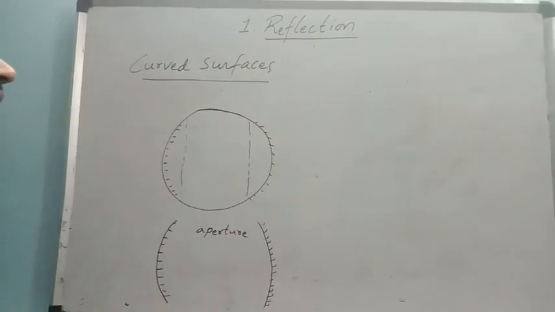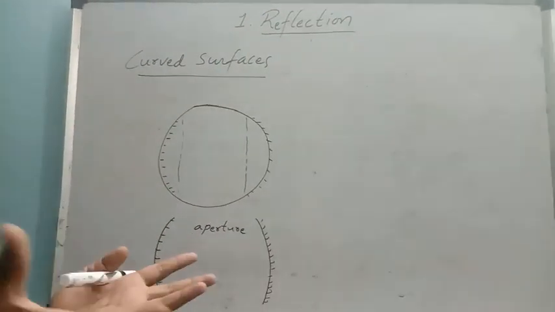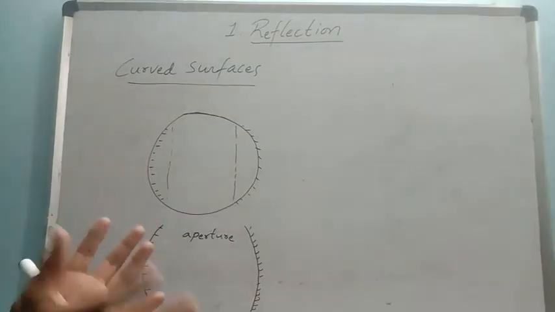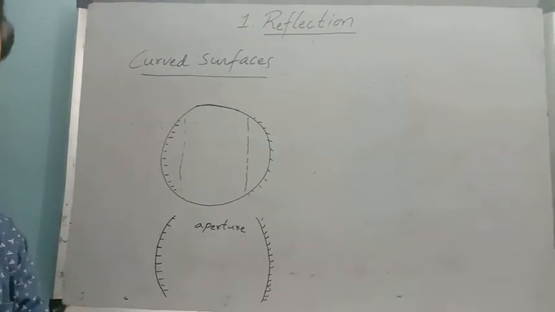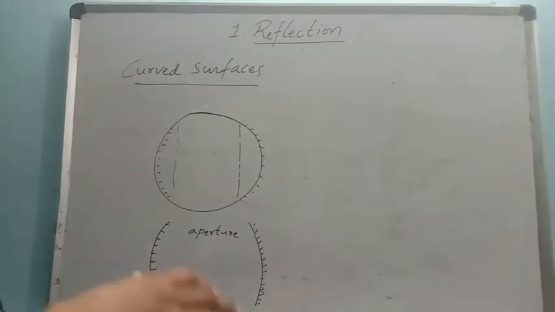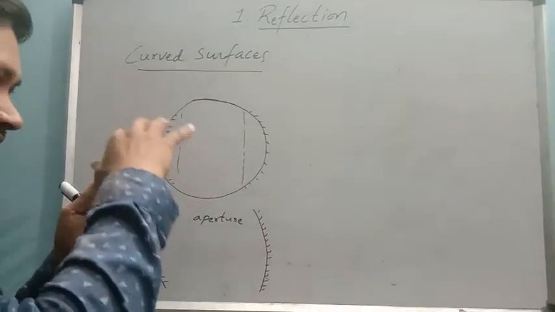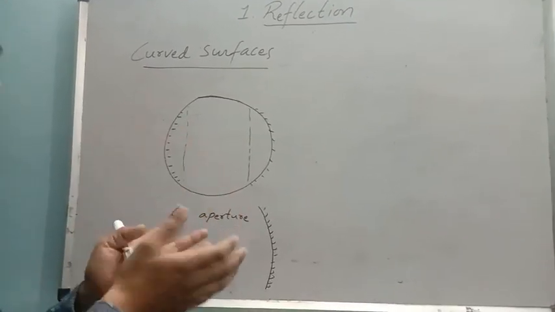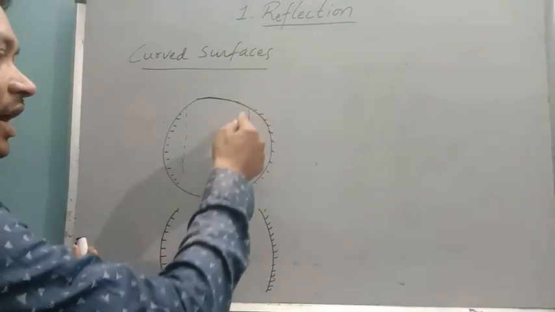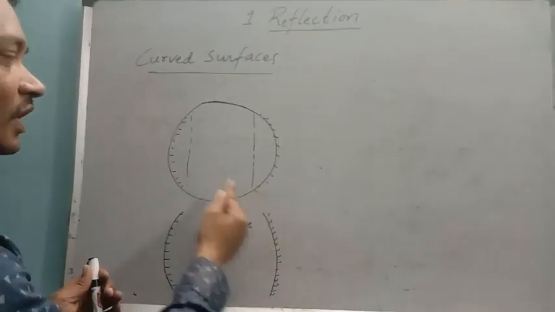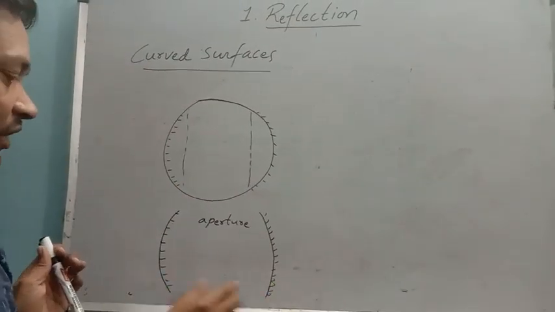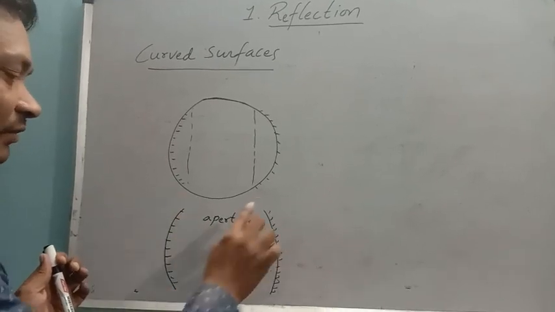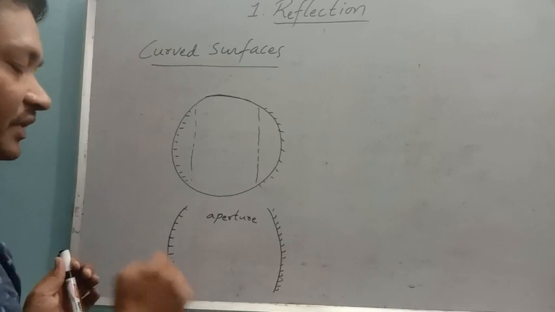Let us consider a sphere, a ball-like structure made of glass, not like a football or volleyball, which are made of rubber or cloth. Consider a ball made of glass. If you cut off the edges like this, we get a piece of glass with a curved surface like this.